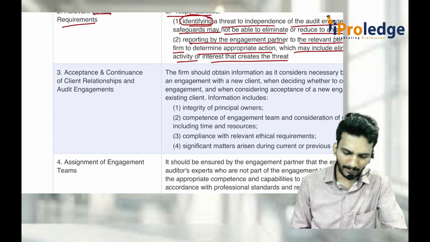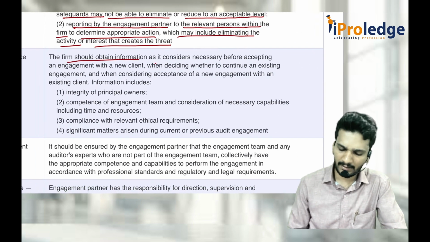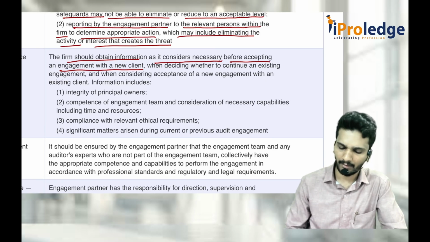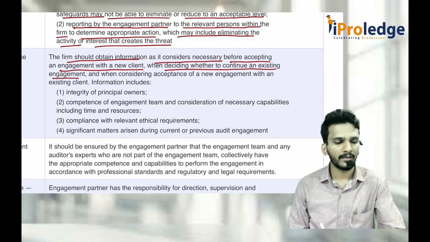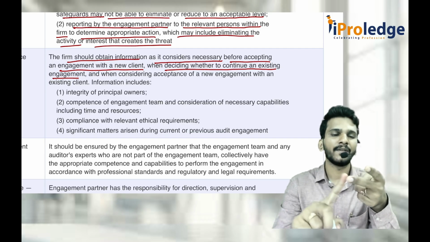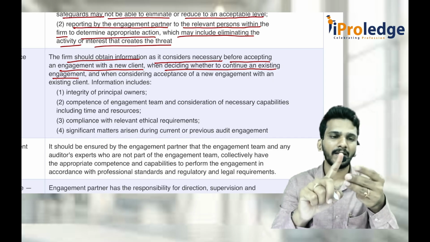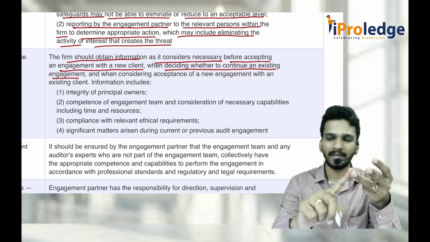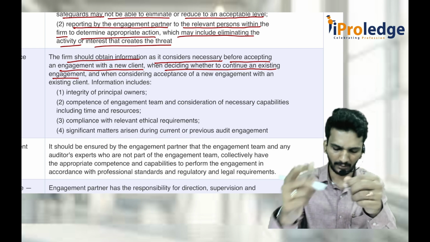Then again, acceptance and continuance of client relationships. The firm should obtain information as it considers necessary before accepting an engagement with a new client, and when deciding whether to continue an existing engagement. That means there are three types of work it can be: new client for new work, existing client for existing work, existing client for new work. So existing client for new work is continuance of relationship. Existing client for existing work and new client for new work, that is acceptance of work.